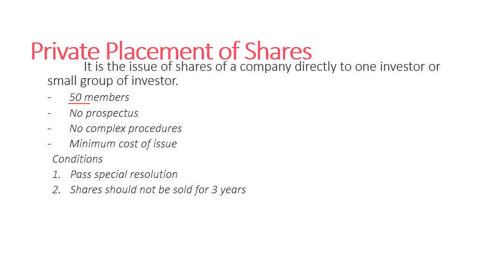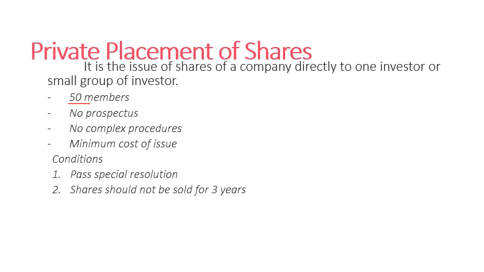There are no complex procedures, and the cost of issuing shares is minimum. The company may incur different costs of issuing shares, but in private placement the cost of issuing shares is very minimal, and there are two conditions to issue shares in private placement.